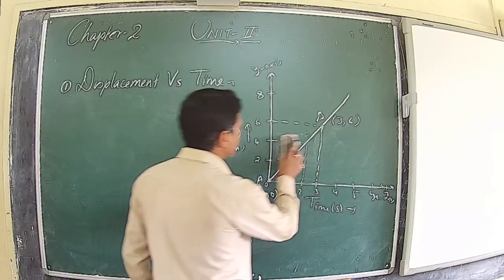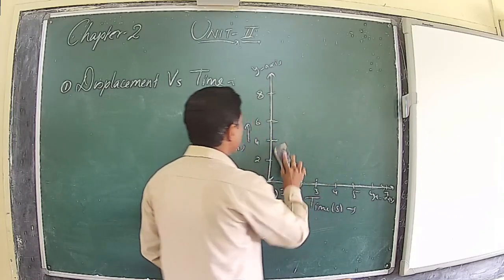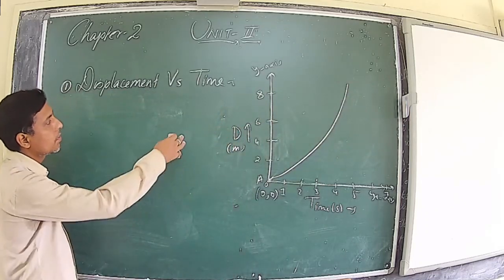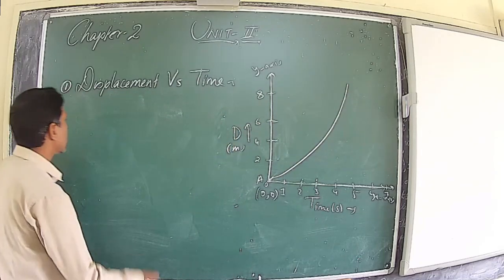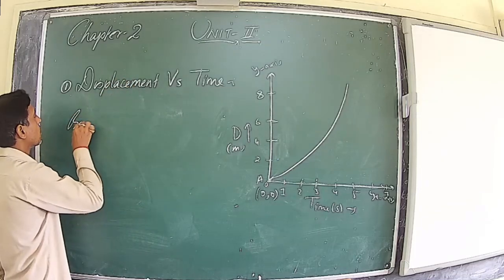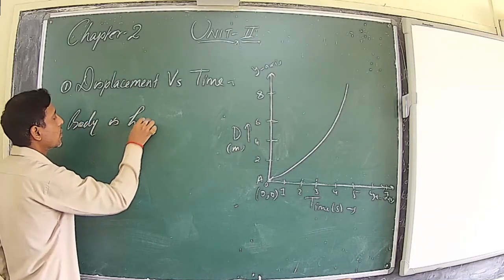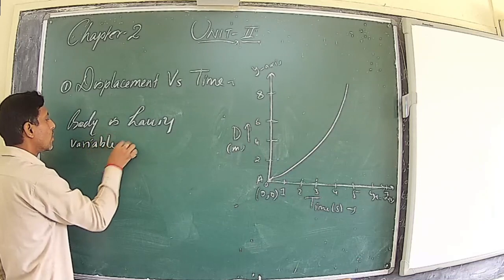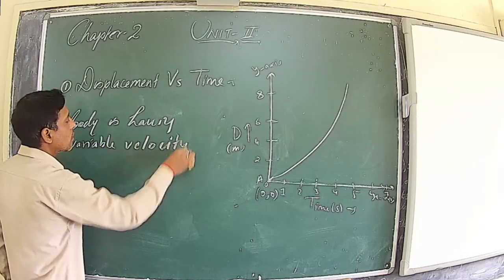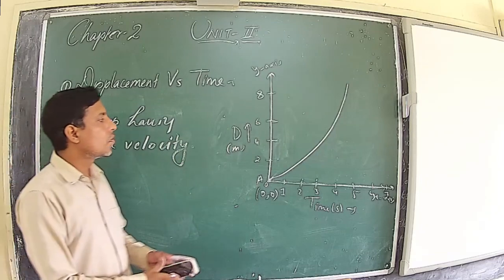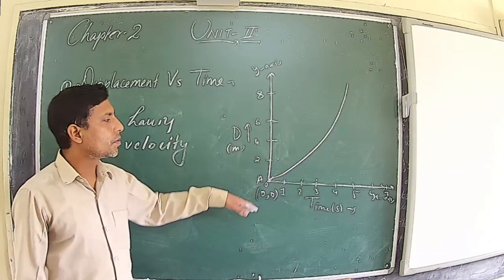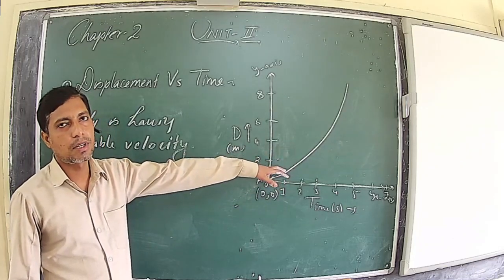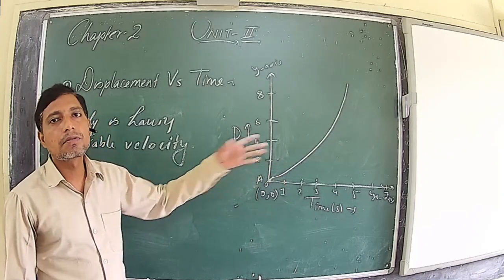Now the second one, if the graph is a curved line, like this, if the graph of displacement versus time is a curve, then it means the body is having variable velocity. It means in different intervals of time, if you want to find out the velocity, you have to measure the slope at that particular instant of time. And for different instants of time, you will get different velocity.